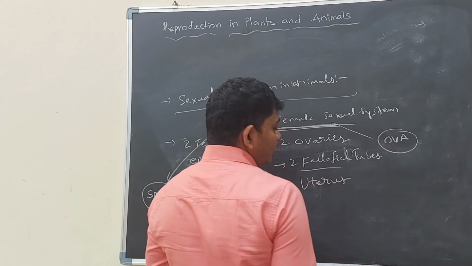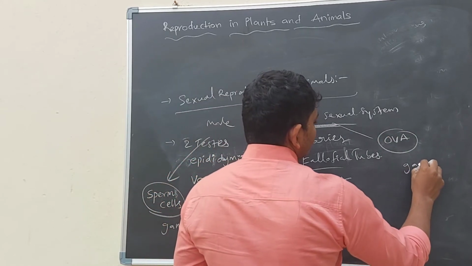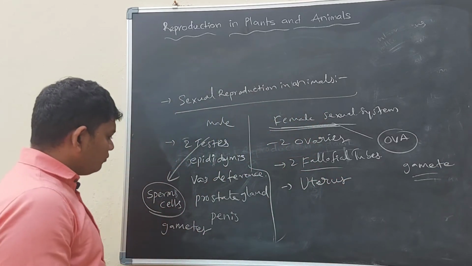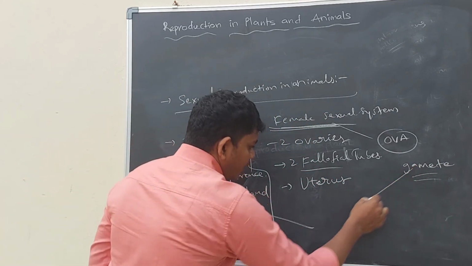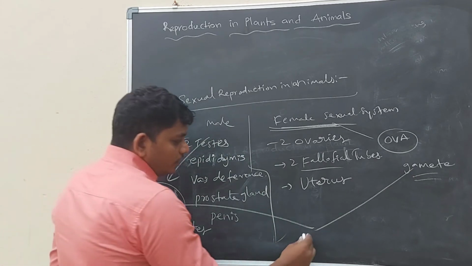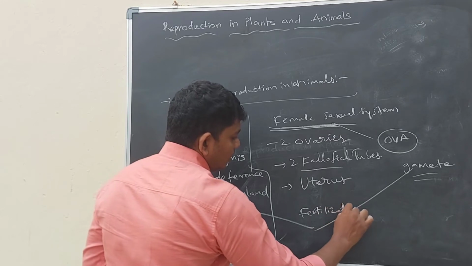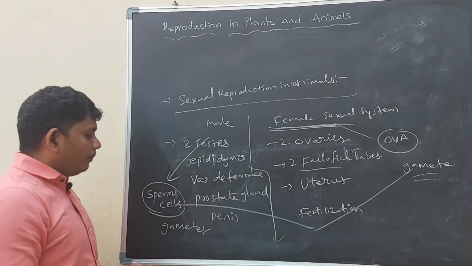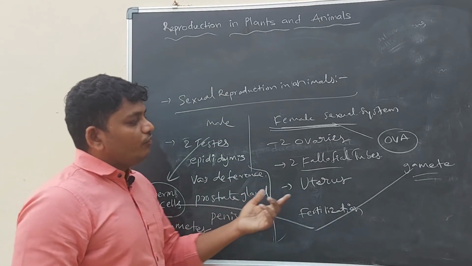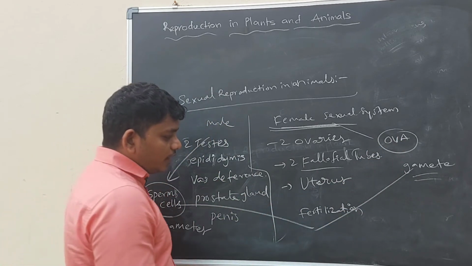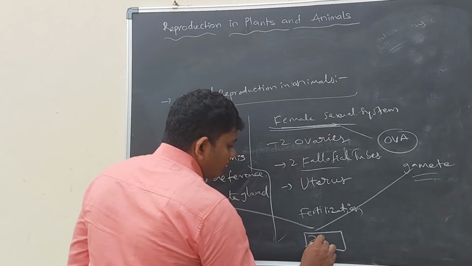The ovum is a female gamete. Whenever sperm cells and female gametes combine, then fertilization occurs. Whenever the male gamete, the sperm cell, and the female gamete, the ovum, fuse, then a zygote will form.